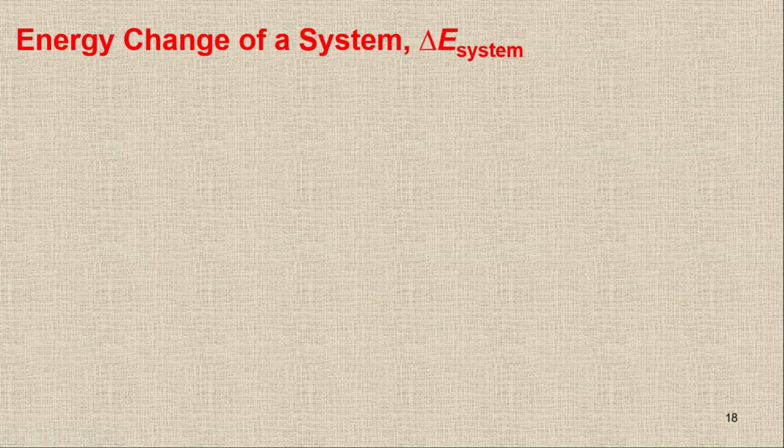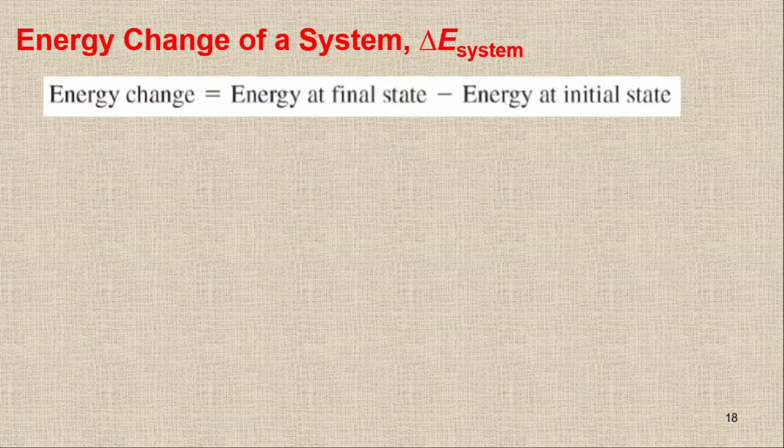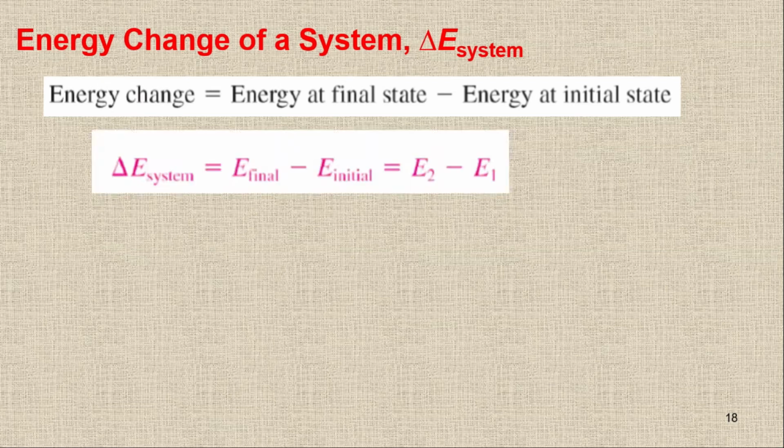For any system, we have the change in this term: energy at final state minus energy at initial state. We take the energy at the final state and the energy at the initial state, subtract, and then we get the energy change, like this one. We have delta E system, which is E2 minus E1, or E final minus E initial.